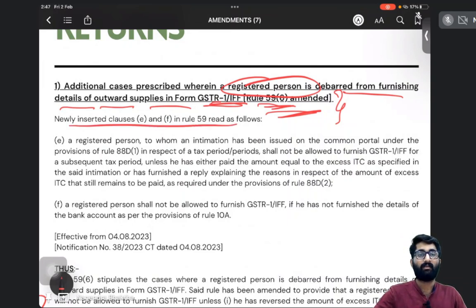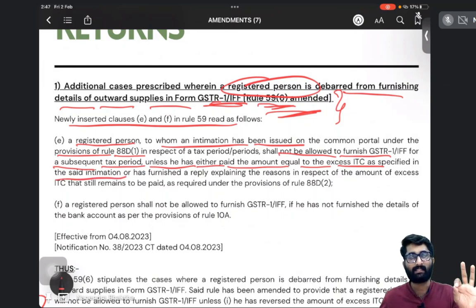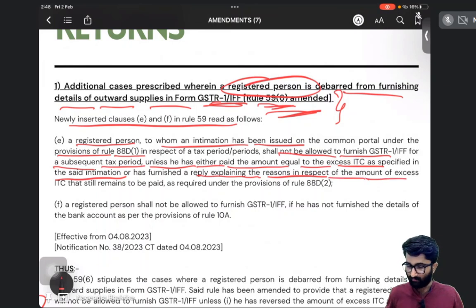The newly inserted clause says that a registered person to whom an intimation has been issued on the common portal under the provision of rule 88D(1), in respect of a tax period, shall not be allowed to furnish GSTR 1 for a subsequent tax period unless he has either paid the amount equal to the excess ITC as specified in the said intimation, or has furnished a reply explaining the reason in respect of such excess ITC.